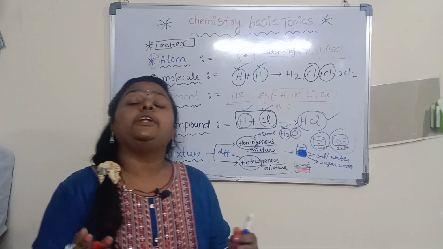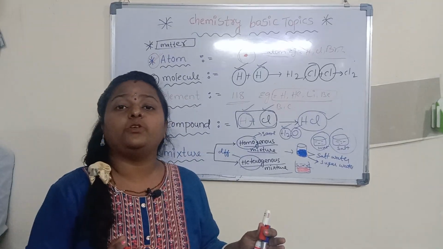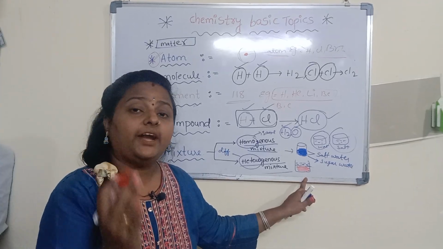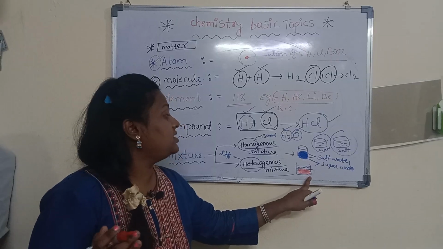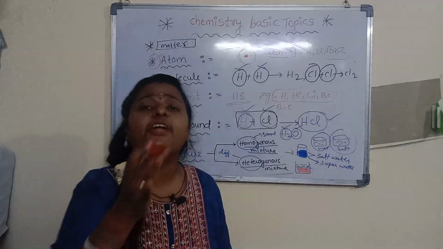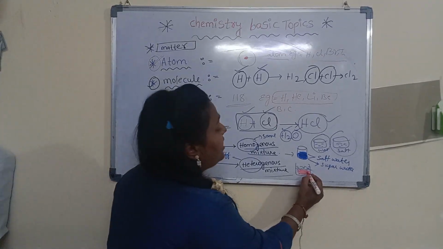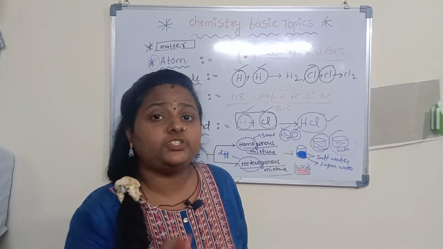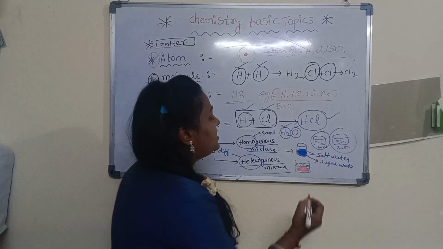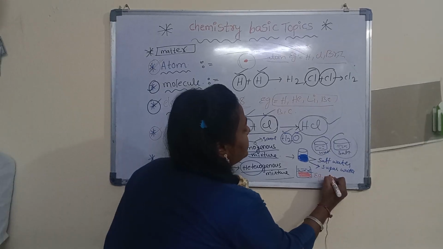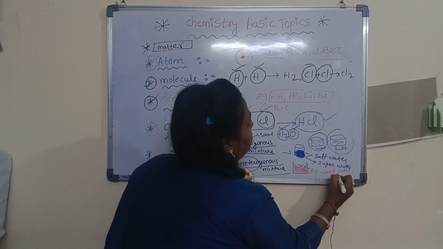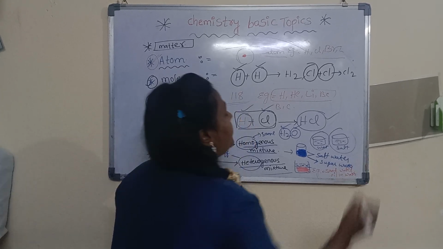Heterogeneous mixture means it is not a uniform composition throughout the mixture. Example of heterogeneous mixture: sand water. It cannot be dissolved in any liquid solution, so it is called a heterogeneous mixture. Is sand dissolved in water solution? No. Oil in water? Is oil dissolved in water solution? No. So sand water and oil in water are examples of heterogeneous mixture.